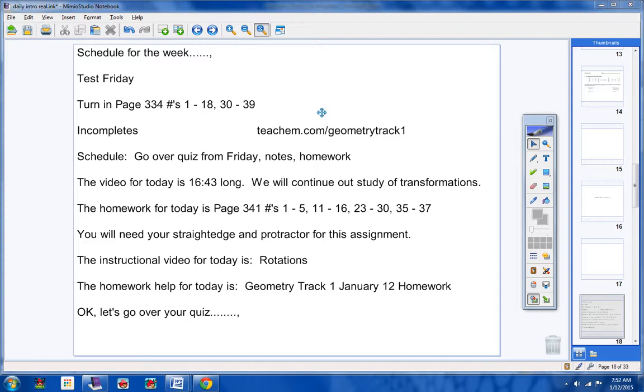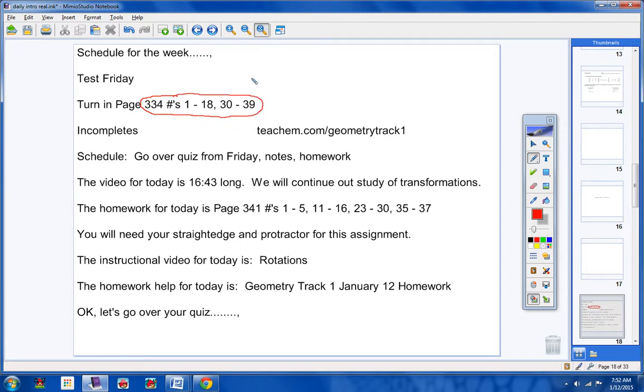Let's see. You owe me this. You'll have a test on Friday, like I said. You owe me this assignment right here. So go ahead and turn that in. This time, I'm still getting papers, students, without names, which is very frustrating. Would you please check right now and make sure that your name is on your homework, okay? If you have an A average, you can turn your homework in. You don't have to if you don't want to, but if you turn it in, please put your name on it, okay? All right, incompletes.